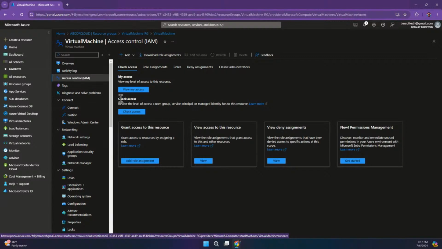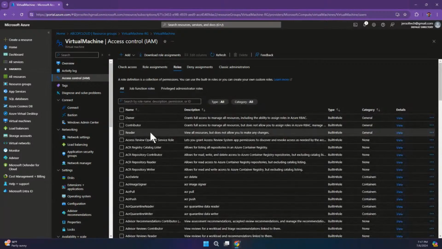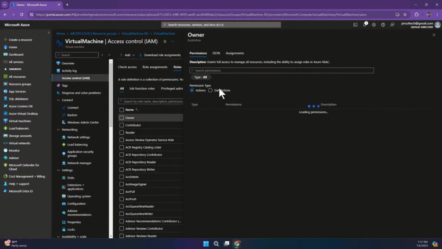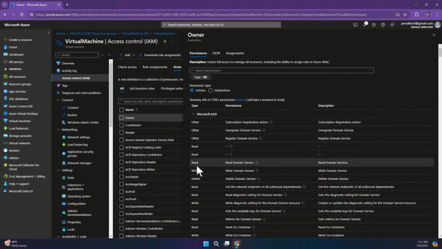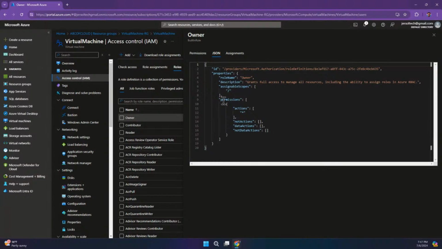So before I actually go to the other side to see what is happening there, let's just look at creating custom roles. So we have these roles, and the last time I was able to open each of these roles, and we could see we have actions, what you can perform, and also we still have data actions, right? We have the JSON, and the JSON is just showing us what this particular role can do. And if you look at it, you will see the scope. That actually means this particular role is assigned on the root level. So I think I'll probably do a video to explain this more, because there is more to say about this.